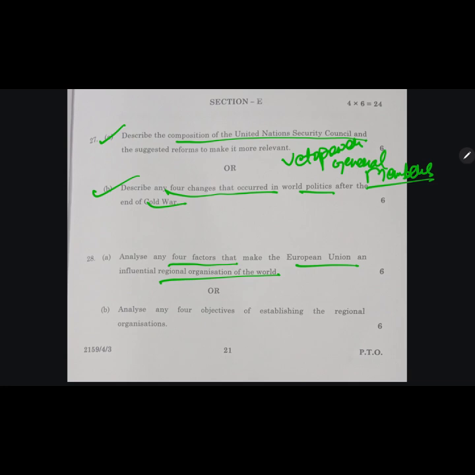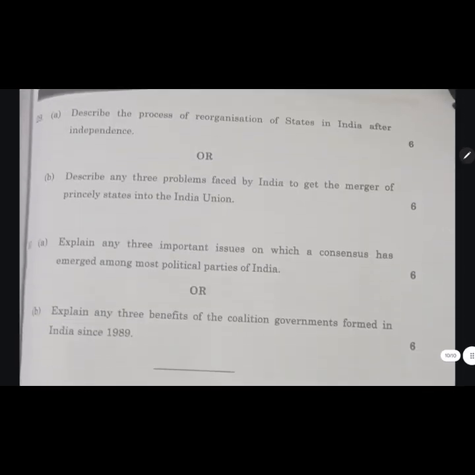So in this way, I just wanted to give you an idea that you need to just go through your NCERT. Everything will be coming from your NCERT itself. Nothing will be so typical that you can't afford to write it in your own form rather than the NCERT's. I can't believe that such a typical thing could come in your examination. So yes, this is the process of reorganization of states.